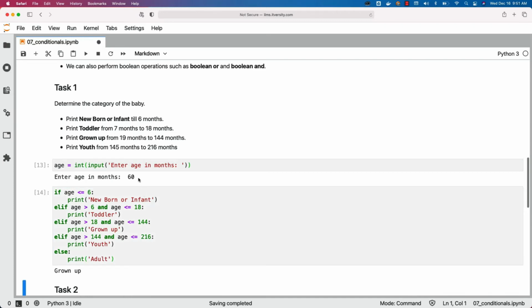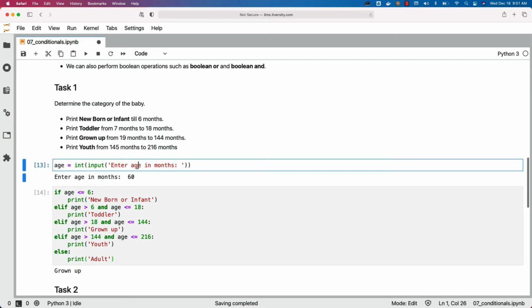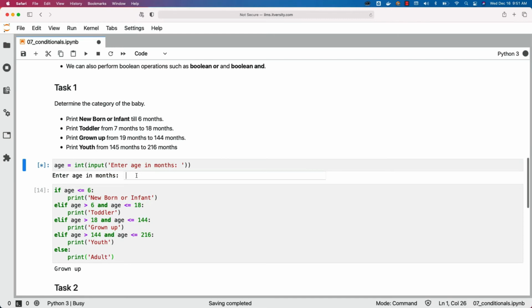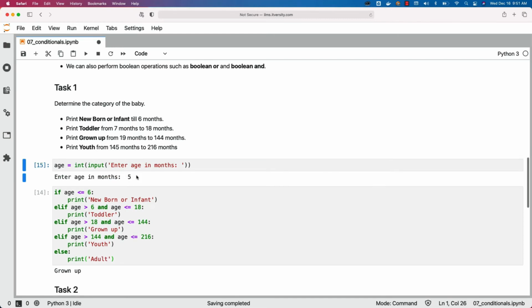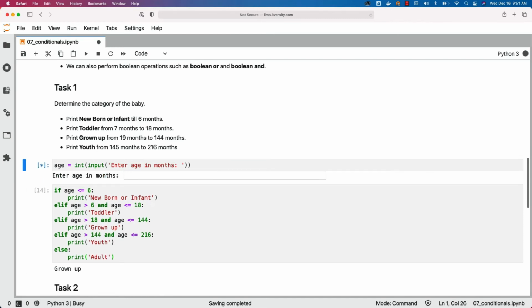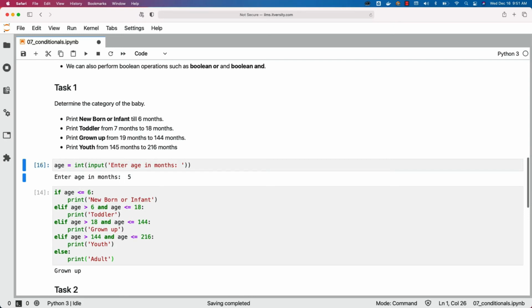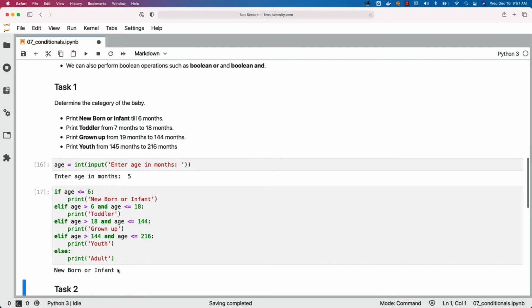As we have provided 60 as input for age, it has printed grown up. If you actually run this again and give 5 months, then it will be newborn or infant. I have to enter this again, then go down and run this. Now you can see that it is printed as newborn or infant.